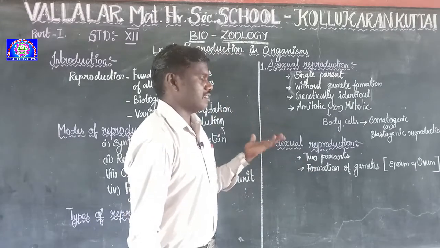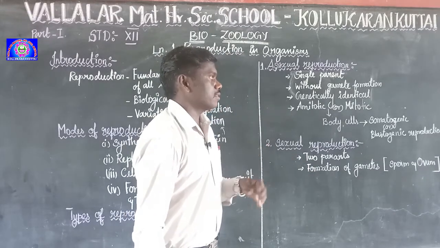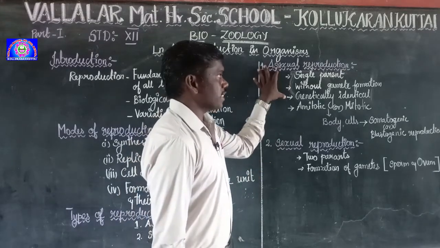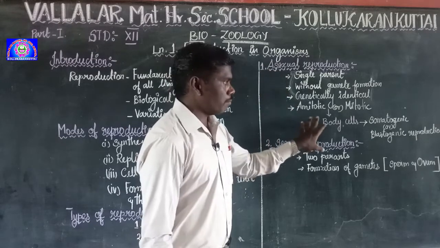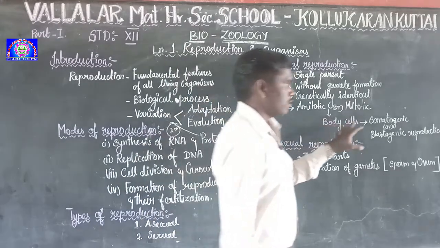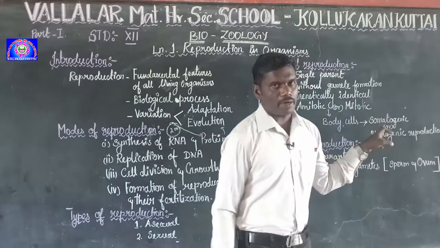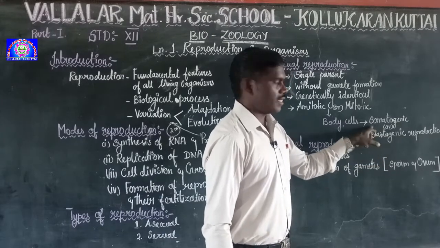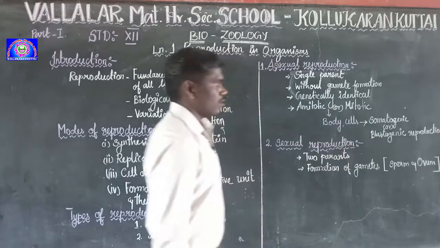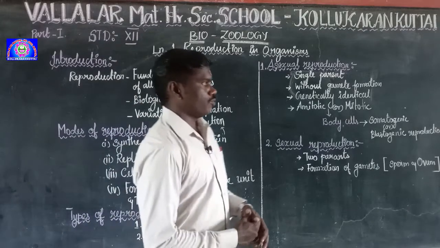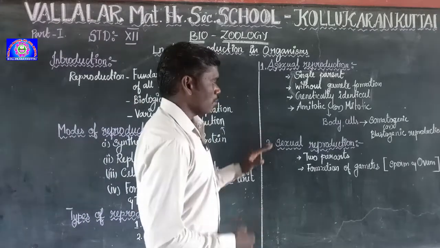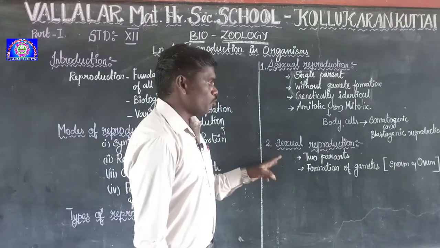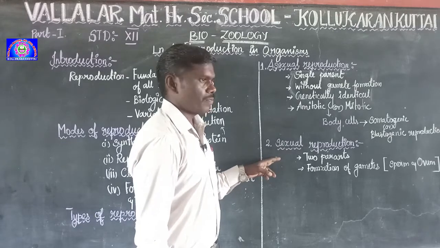So in the earlier class we learned what amitotic and mitotic are. Followed by this, asexual reproduction happens in the body cells, so it is called somatogenic or blastogenic reproduction. Somato indicates the body cells, so it is called somatogenic or blastogenic reproduction. Followed by sexual reproduction. In sexual reproduction, two parents participate.